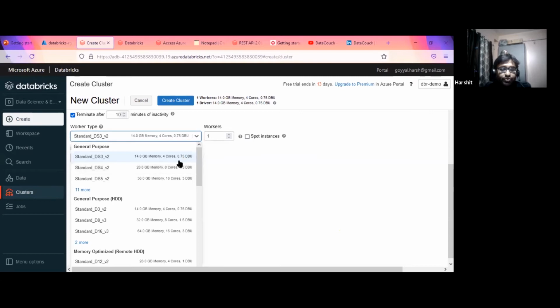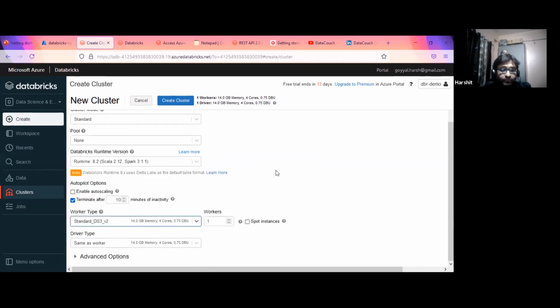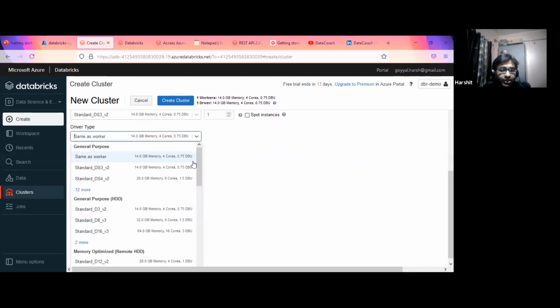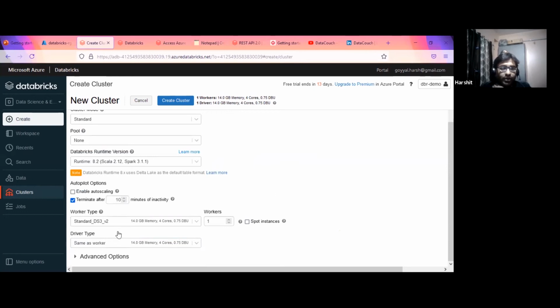Okay, so potentially, as of now, I've capped it as low as possible. This is a DS3 v2 machine, with 14 GB RAM, 4 cores, and 0.75 DBU. In a similar fashion, I have capped the worker type as well as the driver type. If you want to change, you can, but it's the same as the worker for now. Potentially, these are a few advanced settings.